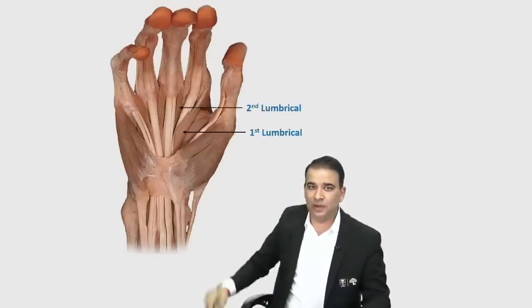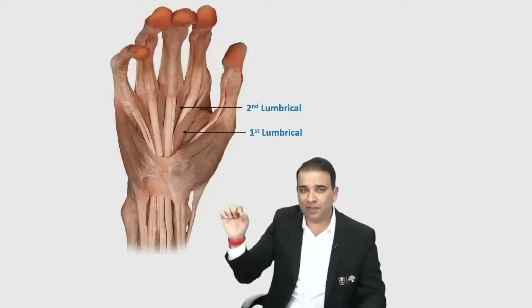Now, first of all, where do lumbricals originate from? They originate from the tendon of flexor digitorum profundus. Although when you see from the front, you're looking at both FDS and FDP tendons. The one in front is FDS, flexor digitorum superficialis, and deep to it is flexor digitorum profundus, but they originate from flexor digitorum profundus, guys. First lumbrical, unipinnate. Second lumbrical, unipinnate. And lumbricals, L for lumbricals, L for lateral.